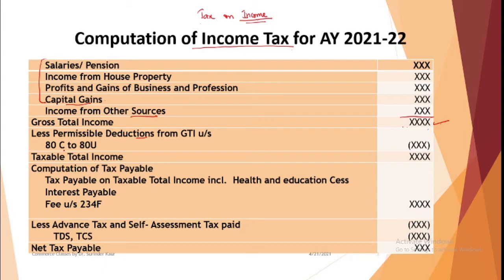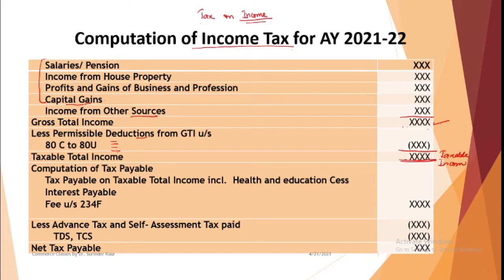Similarly, if a person is handicapped, he is also allowed some exemption from his total income. So certain permissible deductions are there; you write up all the deductions, and when you deduct these amounts you get taxable total income. This is the income on which tax is to be paid. This is called taxable income.